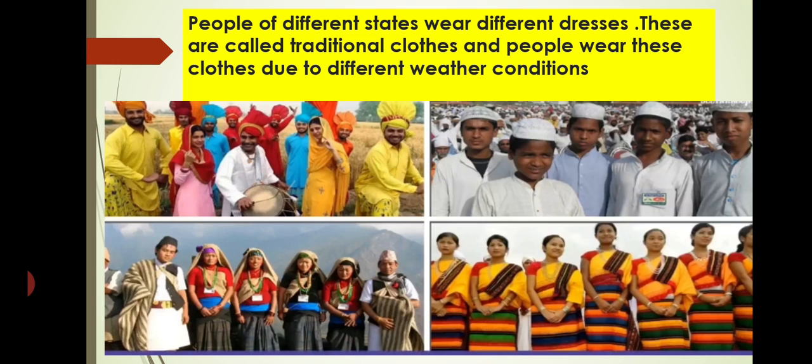People of different states wear different dresses. These are called traditional clothes, and people wear these clothes due to different weather conditions. So, children, I hope you have understood about the chapter: we wear clothes according to the seasons and climate, and there are different types of clothes we wear. These are made of different fibers, natural fibers or man-made fibers.